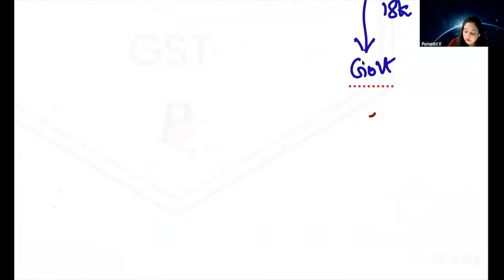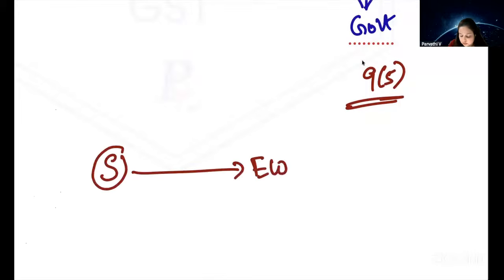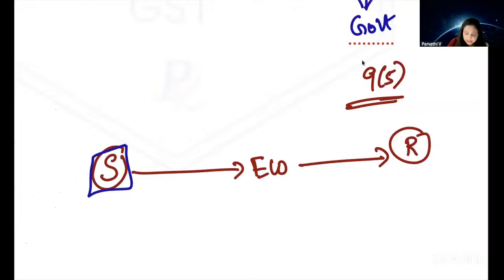Now comes the next section, section 9(5). In certain cases, certain supplies are made through an e-commerce operator. We have a typical example which we always take. There is an auto driver supplying services, transportation of passengers by road, through Uber.